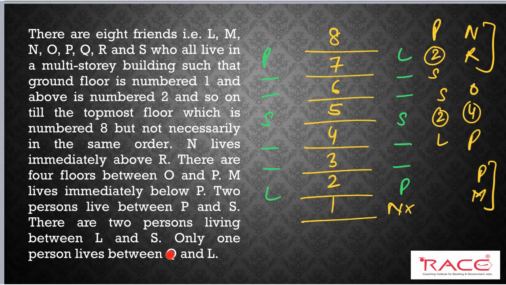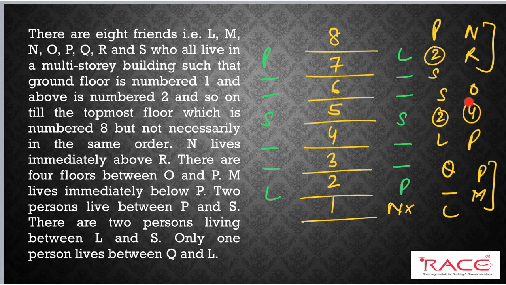Next information, only 1 person lives between Q and L. This is again information given. Between Q and L, I have 1 person living between them. So this is all the information that is given in the paragraph, and I have written all the information here. So I will start with one information.